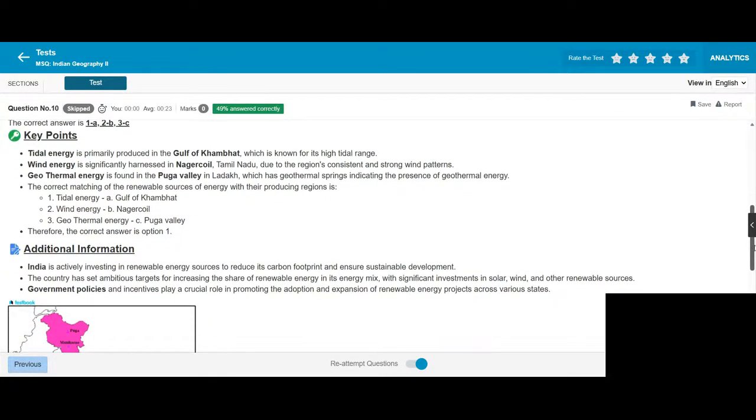Tidal energy is primarily produced in the Gulf of Khambhat, which is known for its high tidal range. Wind energy is significantly harnessed in Nagercoil, Tamil Nadu due to the region's consistent strong wind patterns. Geothermal energy is found in Puga Valley in Ladakh, which has geothermal springs indicating the presence of geothermal energy. The correct matching of the renewable sources is tidal energy, Gulf of Khambhat; wind energy, Nagercoil; geothermal energy, Puga Valley.